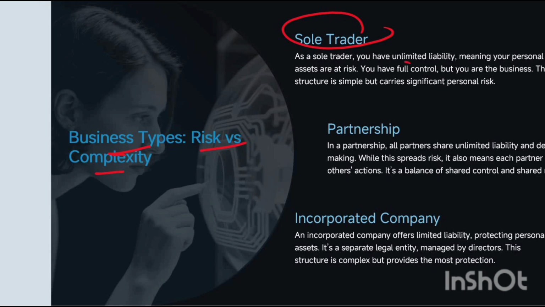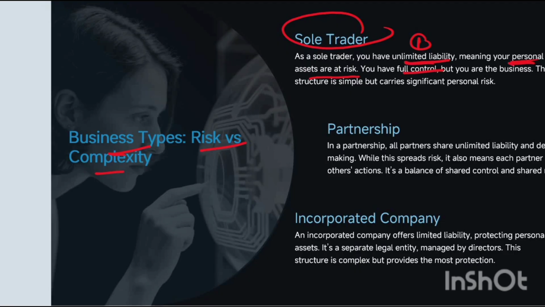So sole trader, you have unlimited liability. You have to remember this, the first thing you need to remember for your MCQs. By this we mean that your personal assets are at risk. Your personal stuff will be dragged in when your business departs, and definitely your assets will also take the risk. The other thing you have here is control. A sole trader has all the risk and has full control.